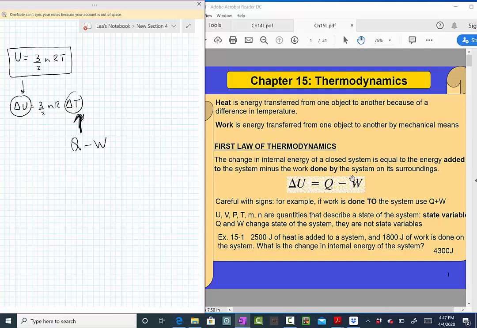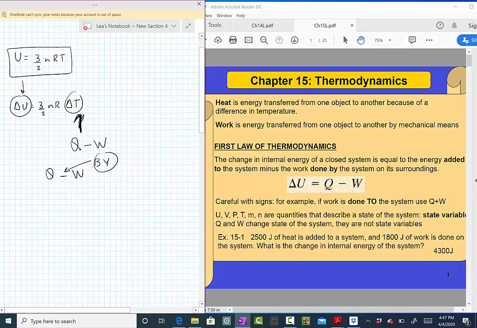Now, a very important comment: be very careful with the sign. We use this minus sign if the work is done by the system. The system is using part of the energy that was injected, so it's losing part of it. So it's Q minus W if the work is done by the system.